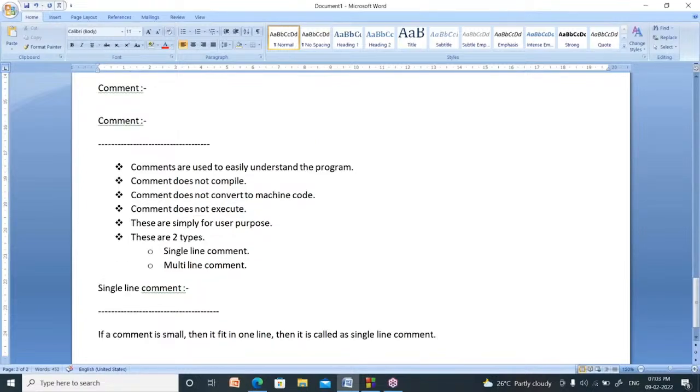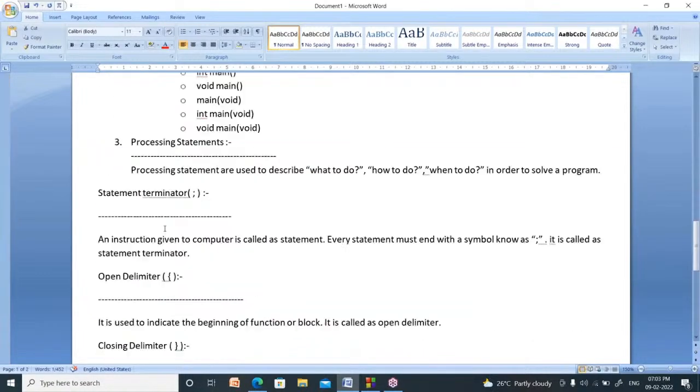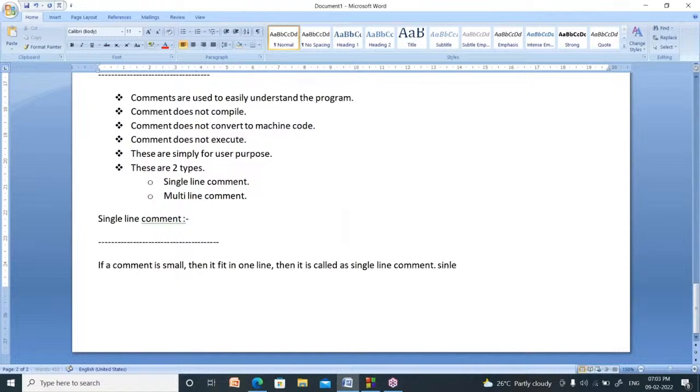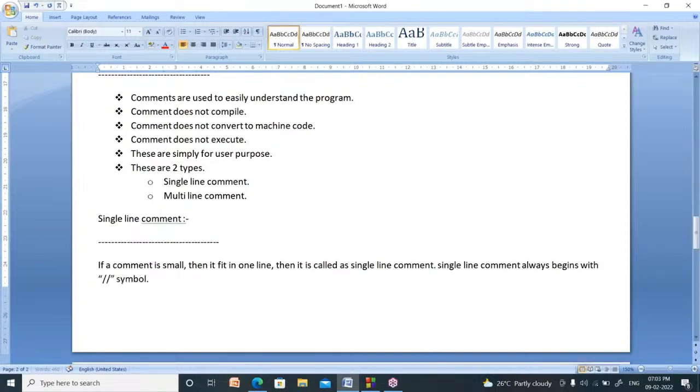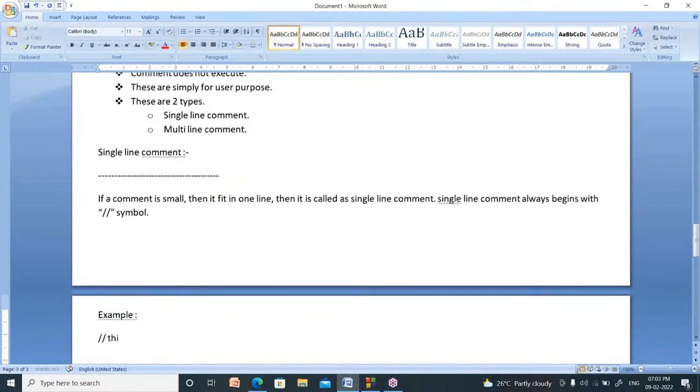Single line comment always begins with this symbol. What is that? Double slash, right? This symbol. So a single line comment always begins with which symbol? This symbol, the double slash, right? Example: this is a single line comment.